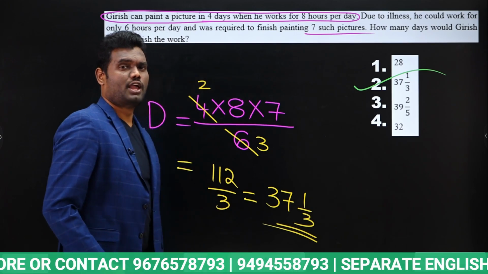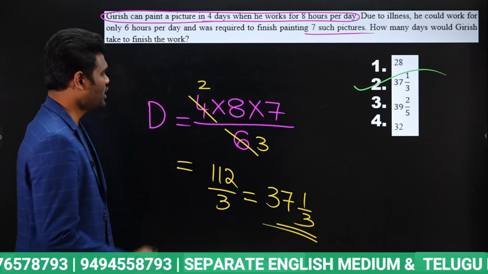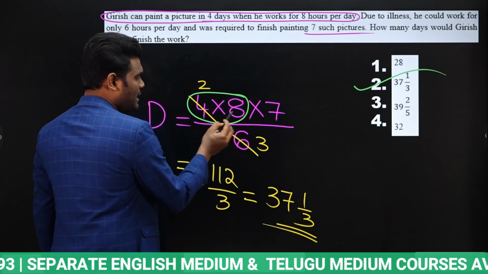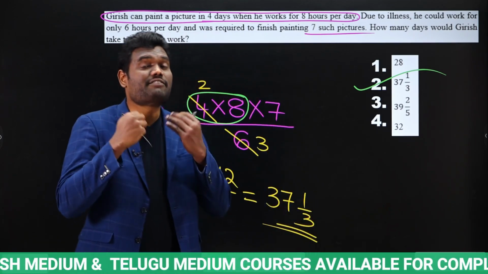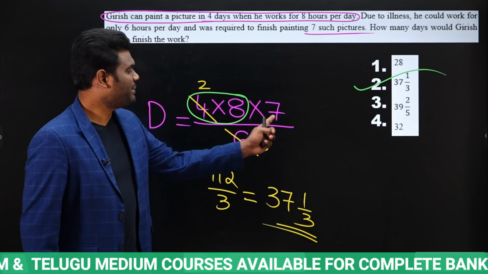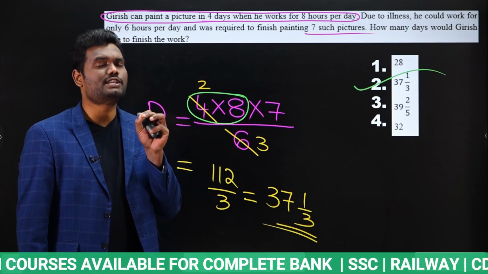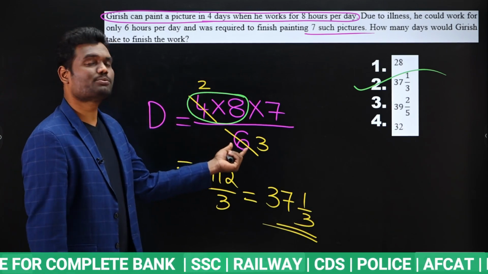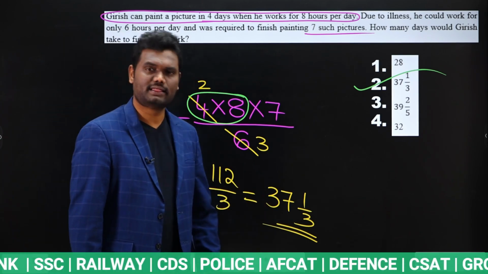Is it clear? First of all, you need to know what is the total work. To complete one painting, he needs 4 days and per day he is going to work 8 hours. To complete 7 paintings, that is the work, so multiply into 7. In the question it is said, due to illness, he is going to work only 6 hours per day. Then how many days are required? If he works 6 hours per day, the number of days required is 37 1 by 3 days.